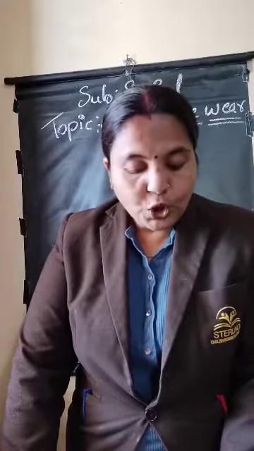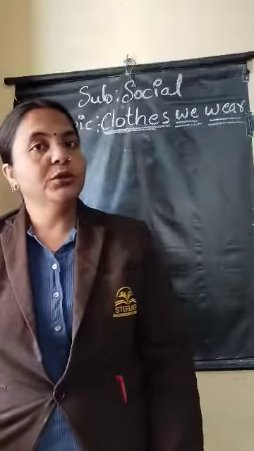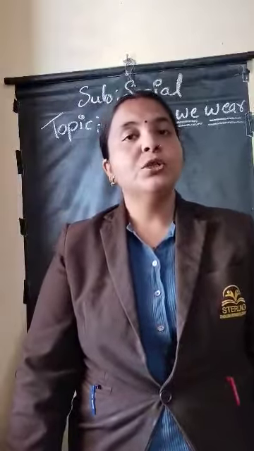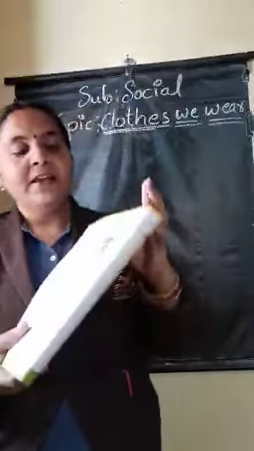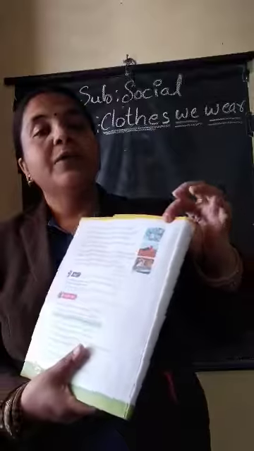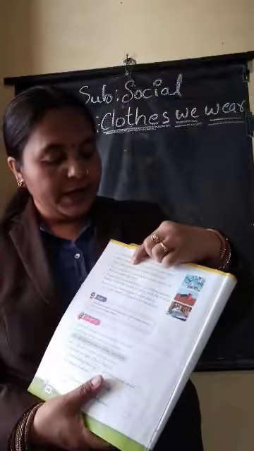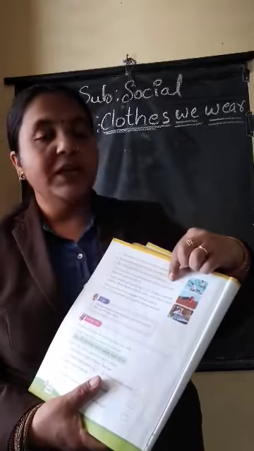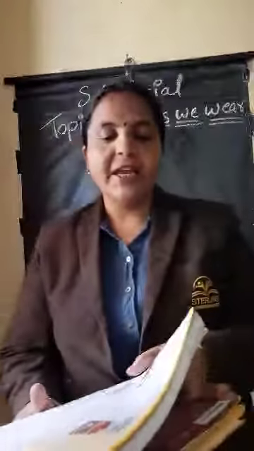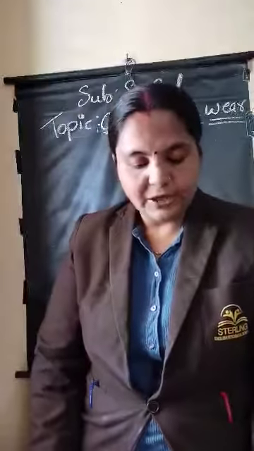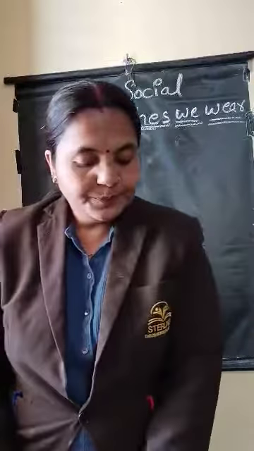Now silk is obtained from the cocoon of silkworms. Have you seen a cocoon, a silkworm? Many of you have seen. So this fiber we will get from the cocoon. Here they have given that silk is obtained from the cocoon of silkworms, and there we will get silk.